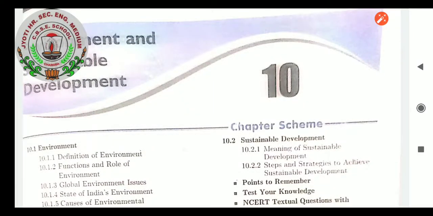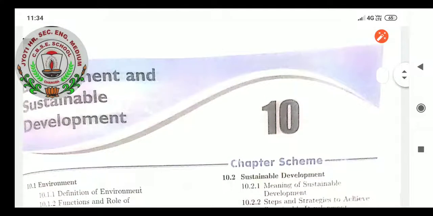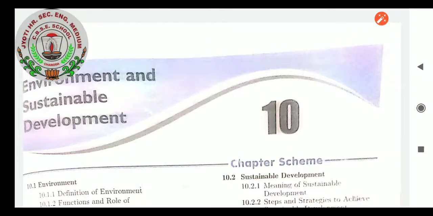Today I will start a new chapter of the IED, that is environment and sustainable development. First of all, you should know the meaning of environment, students. It is the surrounding and the place which facilitates us to survive. All the natural features that help us to survive make an environment.